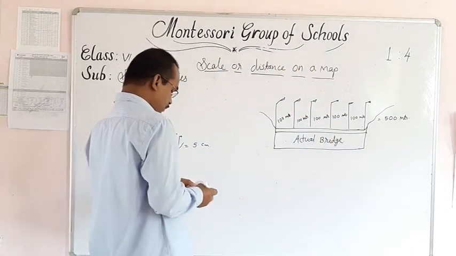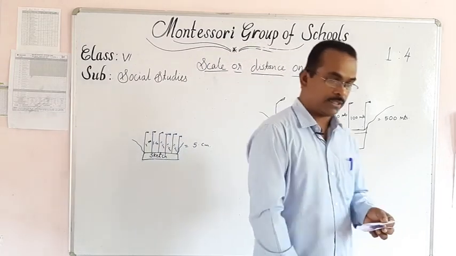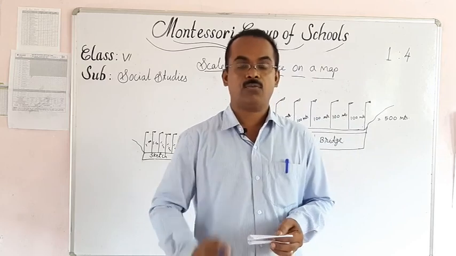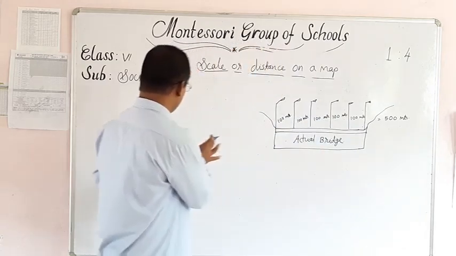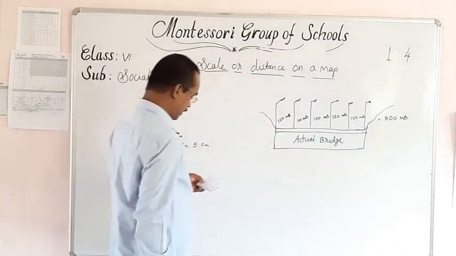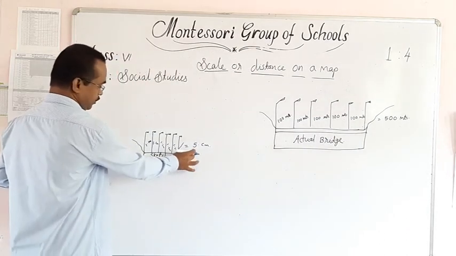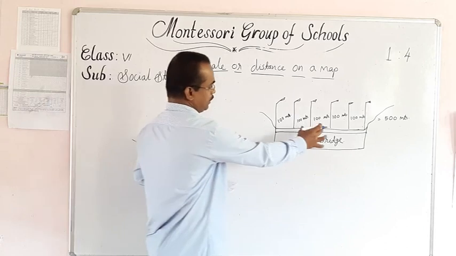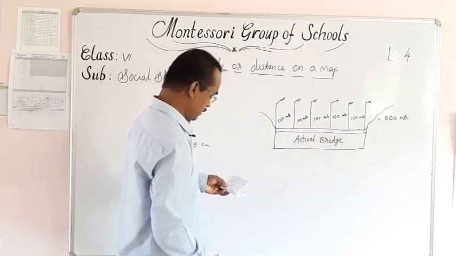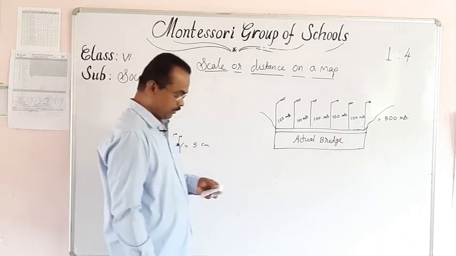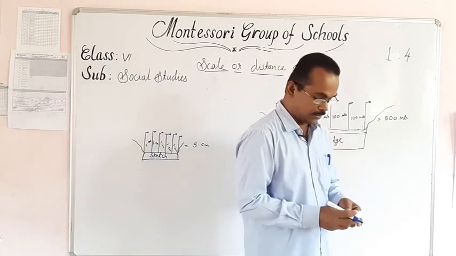Now let us see, the sketch was much smaller than the actual bridge. The total length of Laila's sketch is 5 centimeter. At the same time, in the sketch the distance between two posts is only 1 centimeter. Here 500 meters and 100 meters. So the relation between distances on the bridge has been given in the sketch like this.